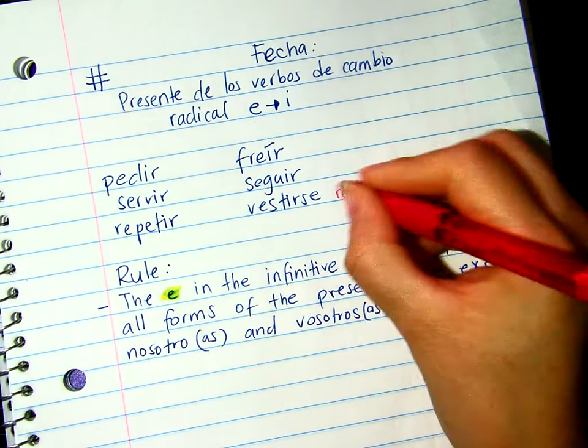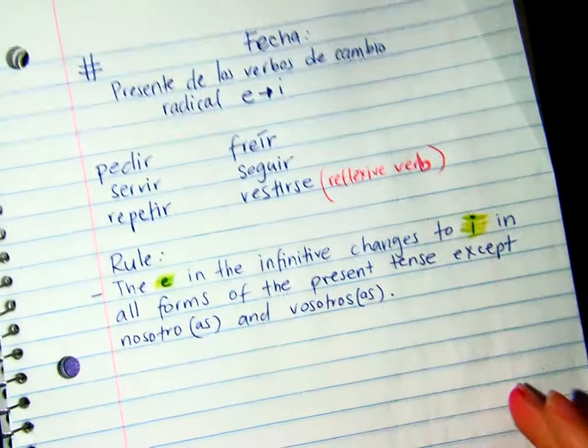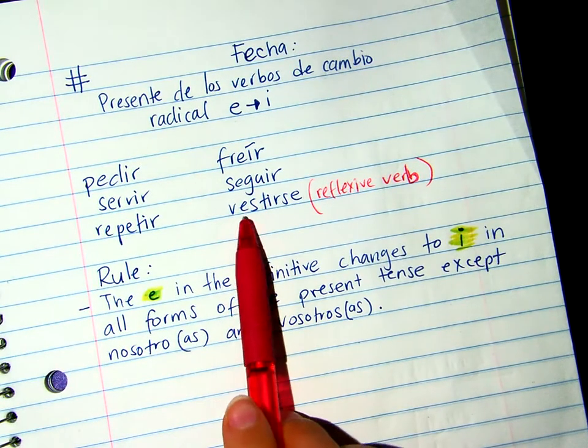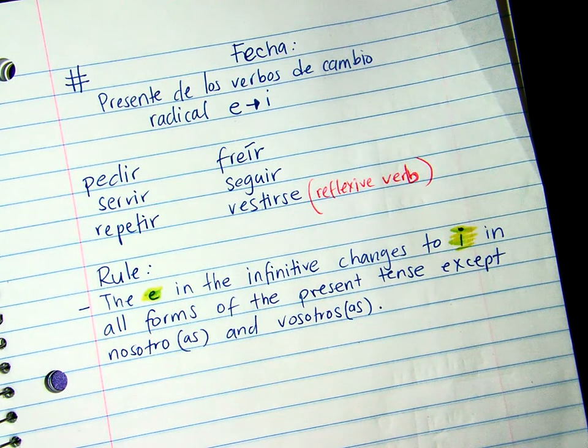Remember that. So what does that mean? With vestirse, every time you conjugate vestirse, you're going to use the pronoun, okay? You have to use the pronoun.